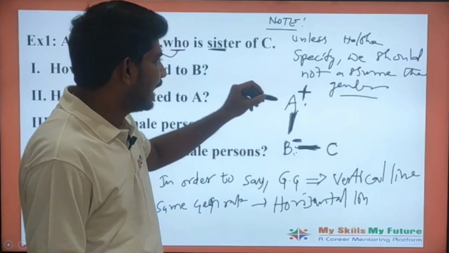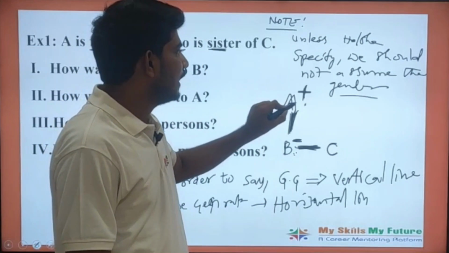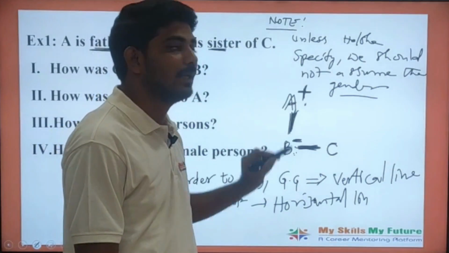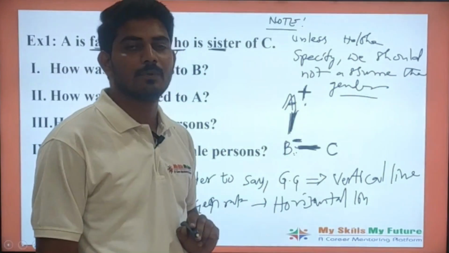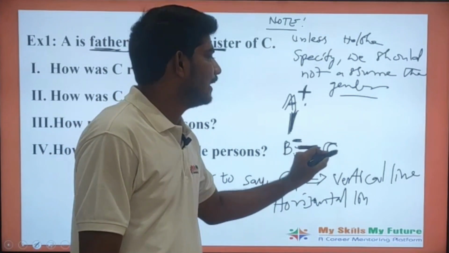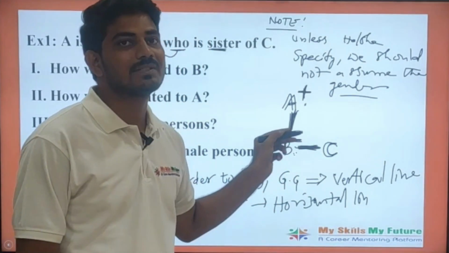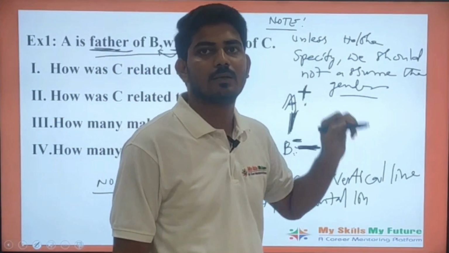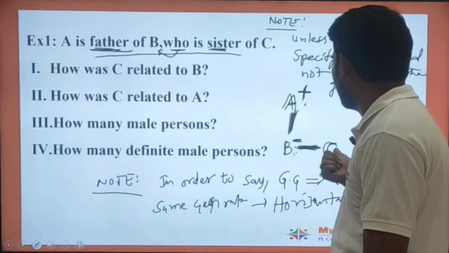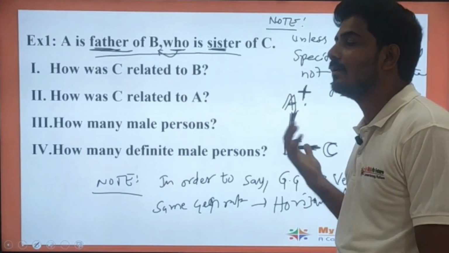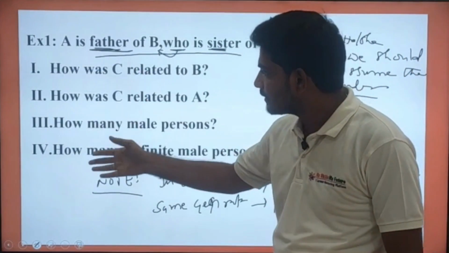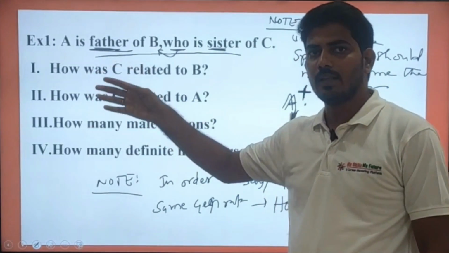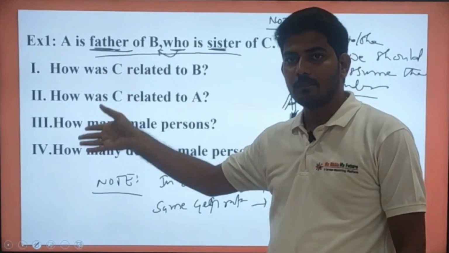See here, while arranging, I am denoting A as a male person and B as a female person. But for C, I didn't mention the gender, because it was not mentioned in the problem. That's why I have left it. It is not necessarily a female person, nor another male person. There are some questions here, and these questions are also very important, because further examples are based on this only.